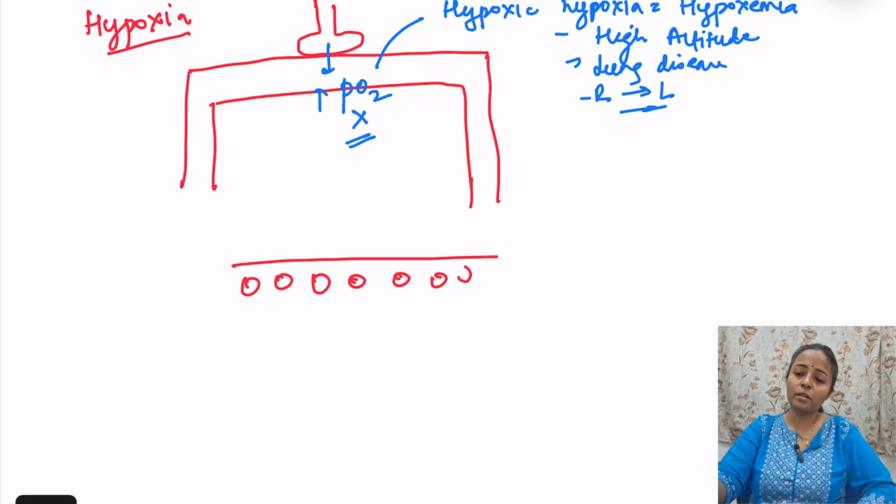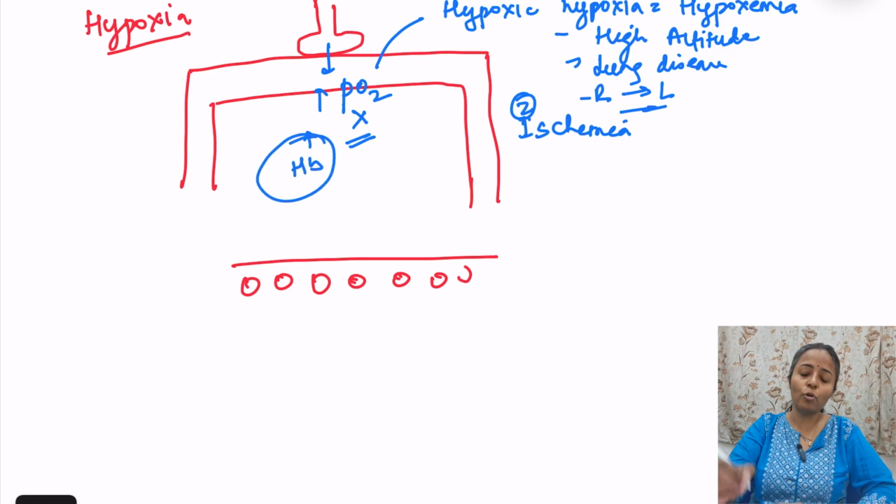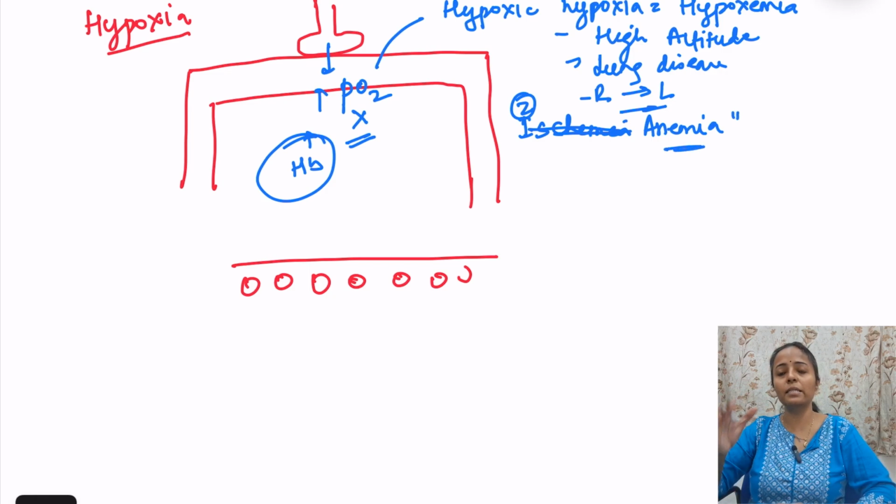Then comes ischemic hypoxia. That is second, ischemic hypoxia, because once oxygen enters, it should bind with hemoglobin. But if hemoglobin is less, then that is not ischemic hypoxia, it is anemic hypoxia. Anemic hypoxia, okay, hemoglobin is less, RBC count is less, so that is the main problem. Partial pressure of O2 is normal.